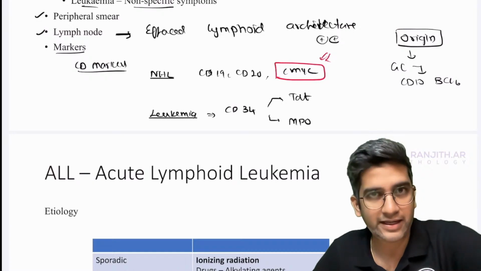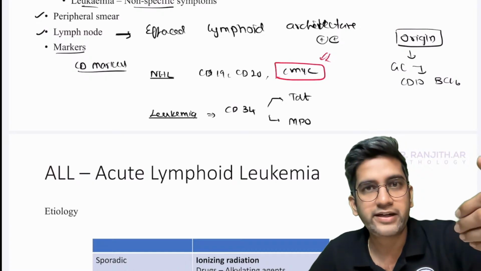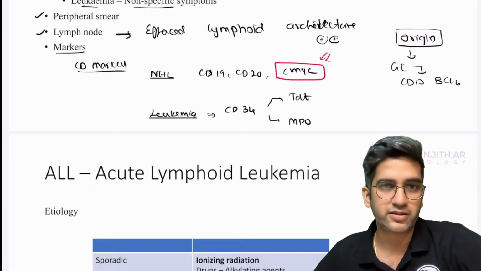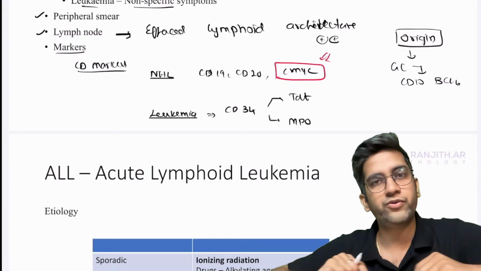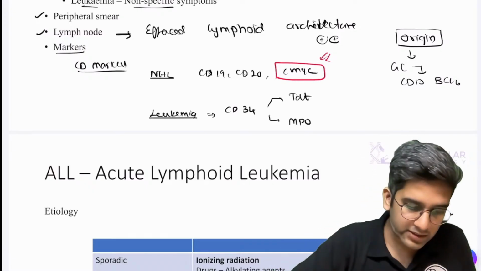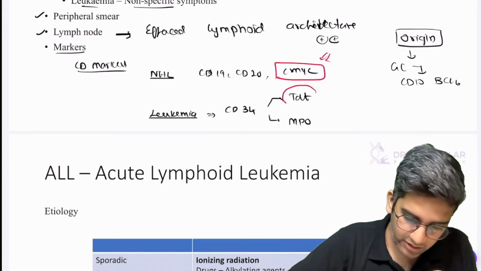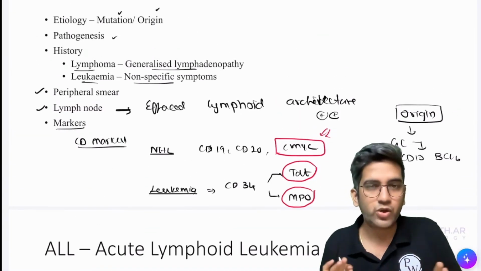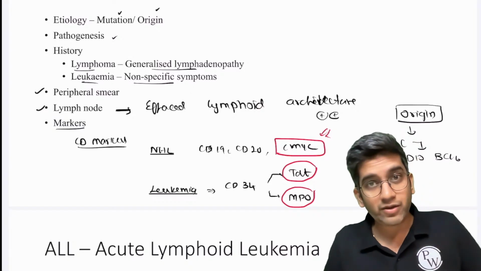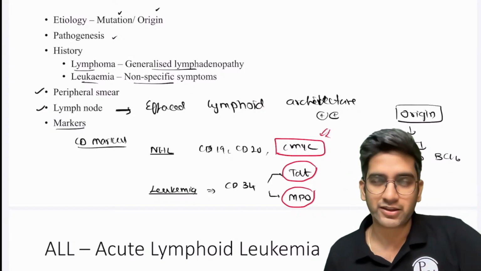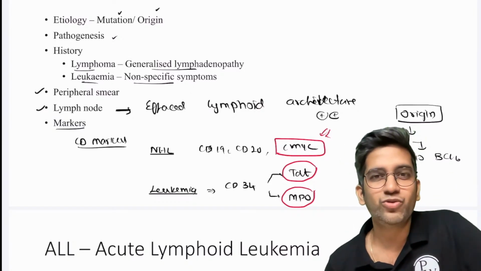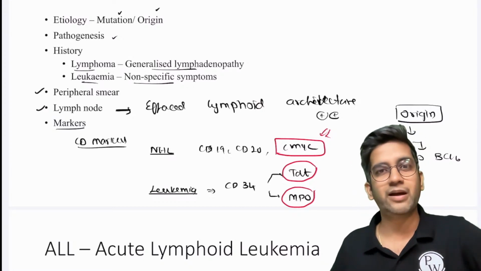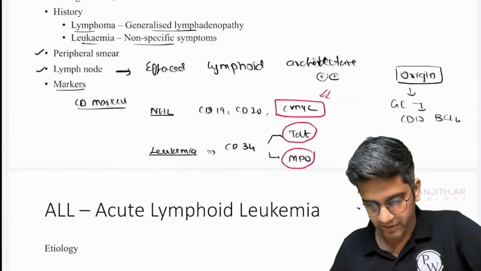If it's B-ALL, CD34, TdT, CD19, CD20, like you said already. T-ALL, CD34, TdT, CD3. That's it. Right? That's more than enough for you if you want to write 4-5 markers. But for an ALL, I'm more concerned about this; for an AML, I'm more concerned about this. That's all, right? Okay. So we know how to write markers for an exam. In a viva, please start with the most relevant marker. I really don't want you to say CD19 positive, CD20 positive in Burkitt's. I'm looking for c-MYC in the viva. If you say c-MYC, I'm happy. The examiner also will be happy, right? Perfect. Now let's go to ALL.